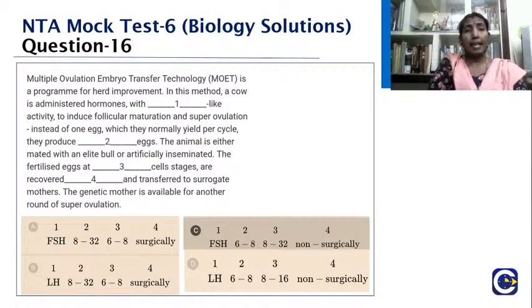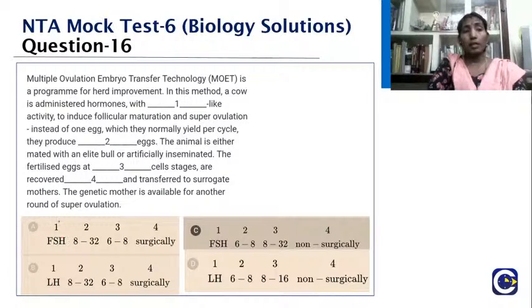The animal is either mated with an allied bull or artificially inseminated. The fertilized eggs at dash, option 3, cell stages are recovered, dash, option 4, and transferred to surrogate mothers. The genetic mother is available for another round of superovulation.